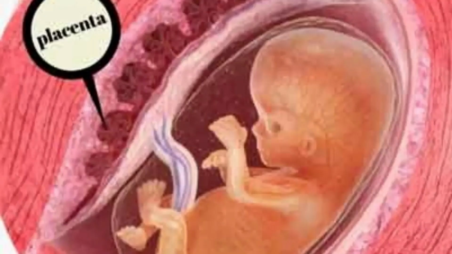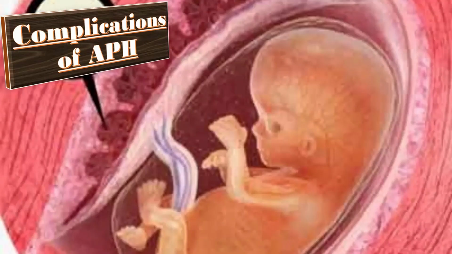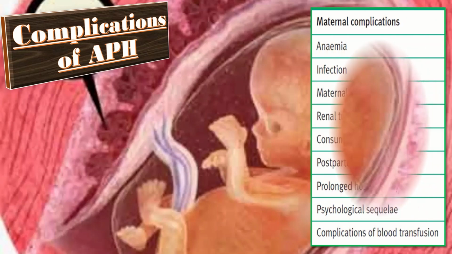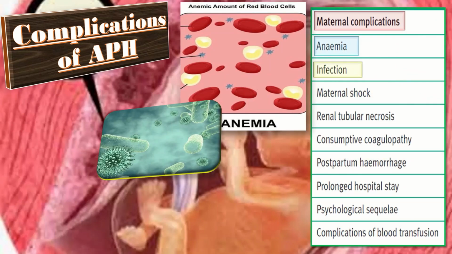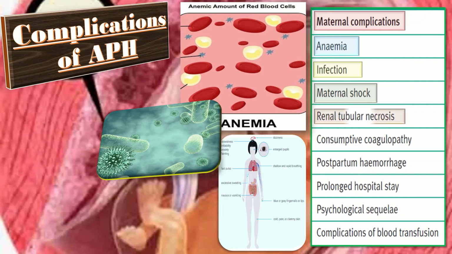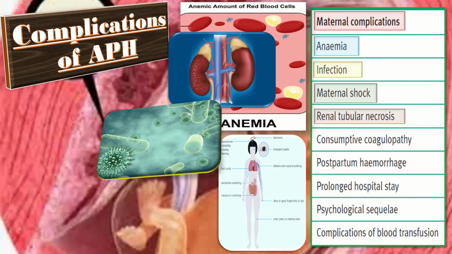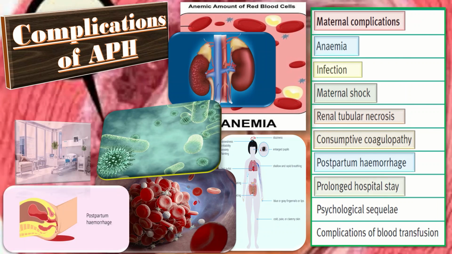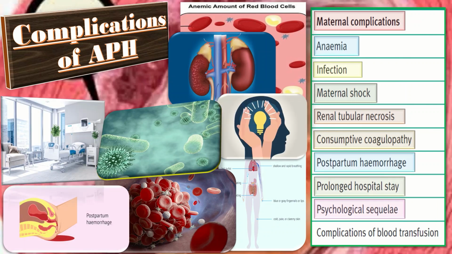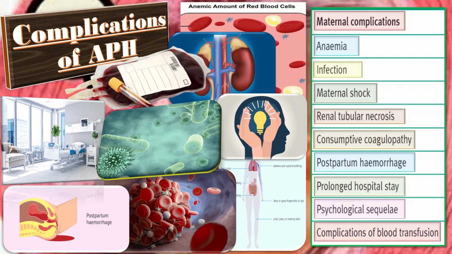Now, what are the complications of antepartum hemorrhage? The complications include, first of all, the maternal complications like anemia, infection, maternal shock, renal tubular necrosis, consumptive coagulopathy, postpartum hemorrhage, prolonged hospital stay, psychological sequelae, complications of blood transfusion.